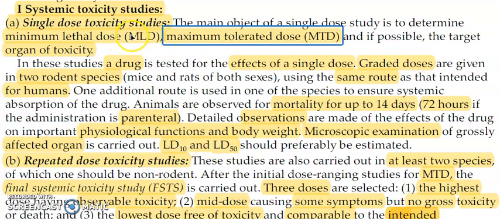So the main aim of the single dose toxicity study is to determine the minimum lethal dose and maximum tolerated dose. It is given in two species, mice and rats, and the route of administration is the same as that intended for humans, and one more additional route can also be given for ensuring systemic circulation. The mortality rate is checked for up to 14 days, and if the route is parenteral, then it should be checked up to 72 hours. And which type of changes can you observe?